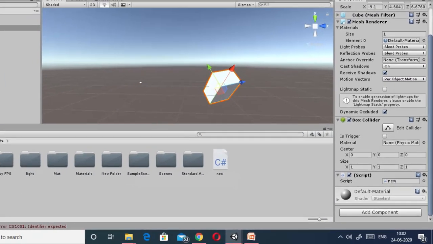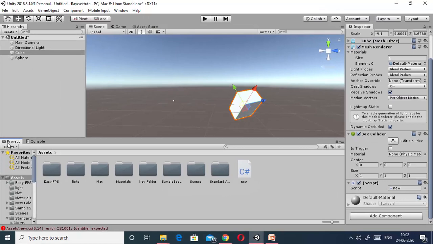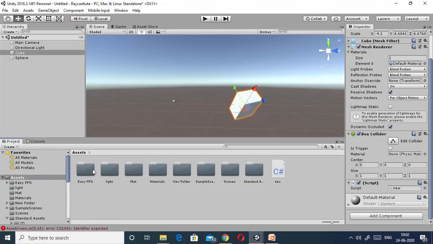Now the next one is the project panel. In the project panel you will get all the assets which you have used in order to create your game. By default we get some assets like the sample scene. Here you can manage your scenes and your assets.